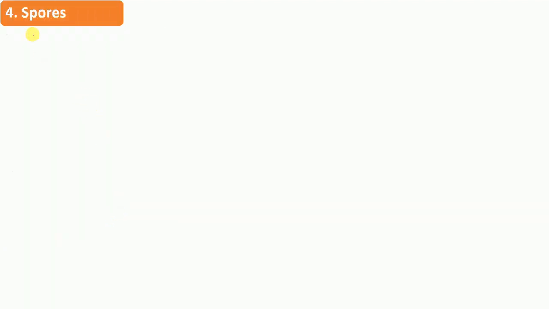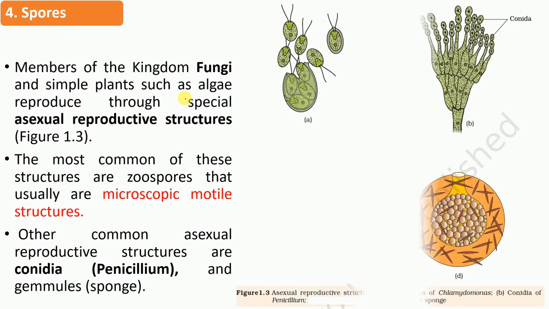So let's have a look at the fourth type. It is spores. You can see here there are some organisms, for example chlamydomonas. This is a motile spore of chlamydomonas, and this is conidia of penicillium. This is penicillium, and this is conidia.